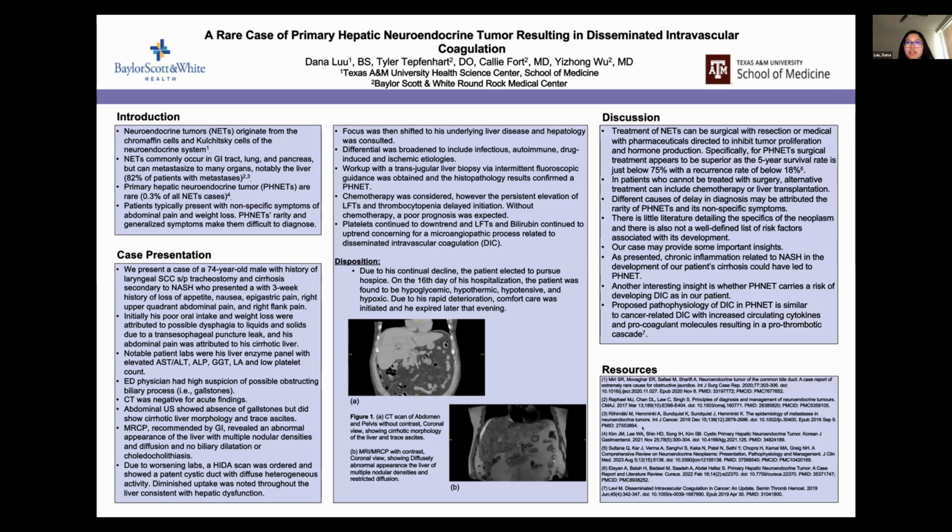Going through the literature, I think there's maybe one case, and I wouldn't say there were any specific liver cases. So I think our case, as presented, could have been related to chronic inflammation from the NASH, or it could have been just from cirrhosis. And its link to DIC is also something interesting, as it's not noted in the literature really. And so this is our case presentation.